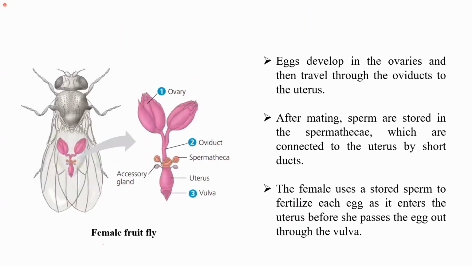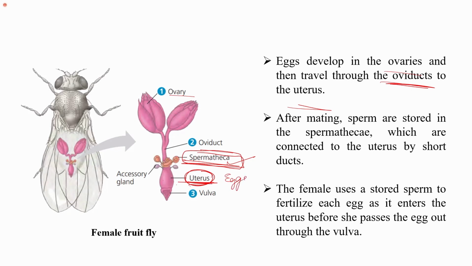If I talk about the female reproductive system, you can see that they have a pair of ovaries and they have oviducts. So eggs develop in the ovaries and then they travel through the oviducts to the uterus. So the eggs then reach the uterus. After mating, the sperms are stored in the spermatheca. So the sperms which are released into the female body are stored in a pouch known as the spermatheca. This is connected to the uterus. We can see here that it is connected to the uterus, and here we also have the eggs.